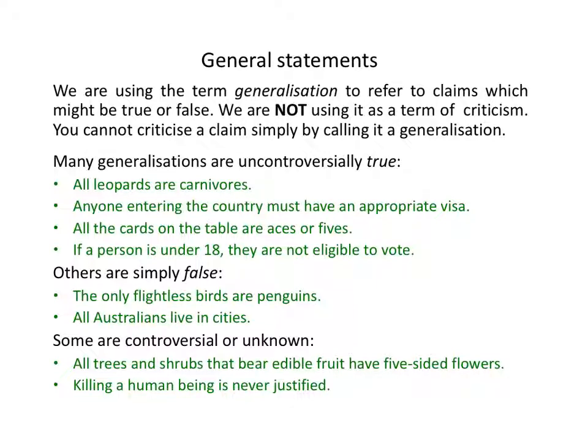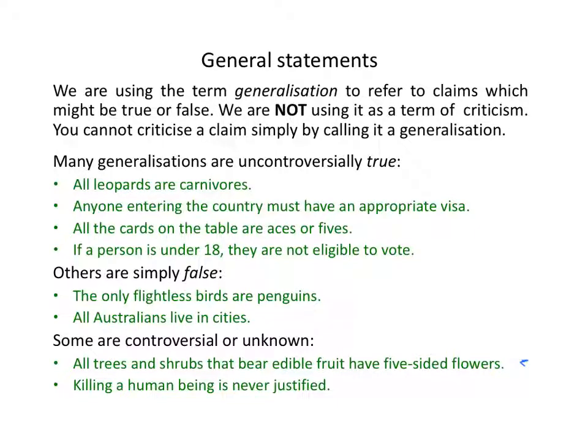Some are controversial. This one, all trees and shrubs that bear edible fruit have five-sided flowers, I read in a book recently. No idea whether that's true or false. I'd have to do more research to find out. Killing a human being is never justified. Well, you will find ethicists and philosophers and ordinary people who dispute that claim that killing a human being is never justified, never justified under any circumstances. Some people think, well, there are situations where killing is justified.